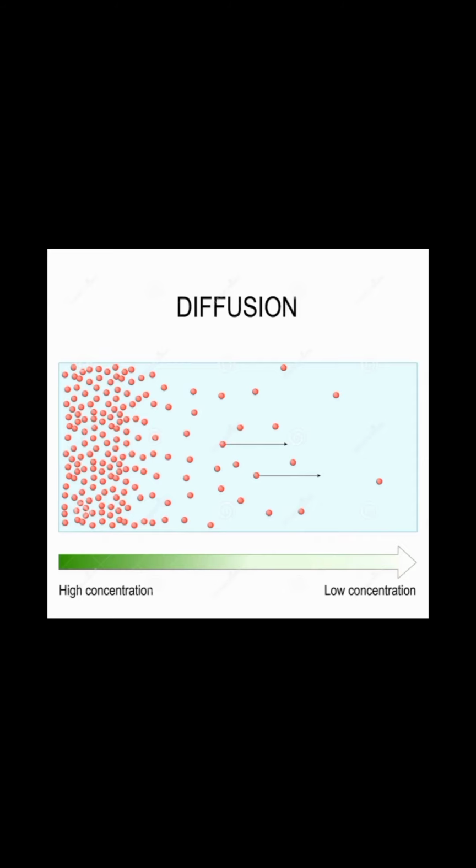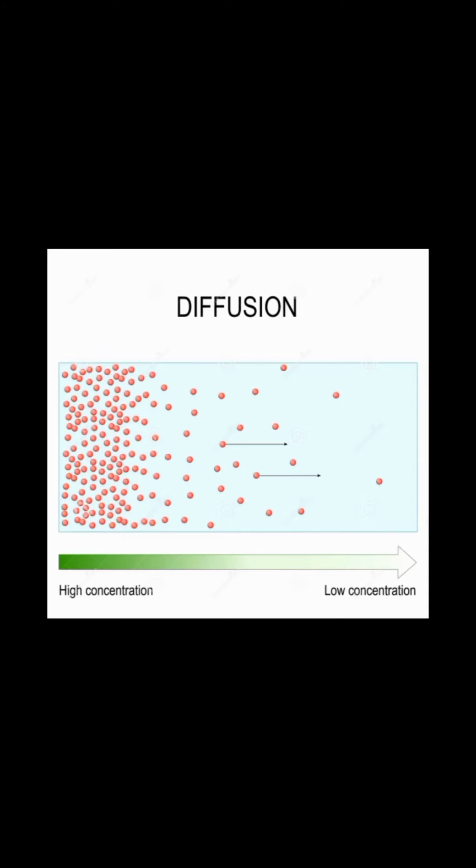As you know, gas molecules are always in a state of motion and they move randomly and collide with each other. So diffusion is the spontaneous mixing up of molecules by random motion and collision to form a homogeneous mixture. Here I have used the term spontaneous mixing. It means spontaneous is a process which does not need energy. So the molecules, without using energy, mix up together to form a homogeneous mixture.